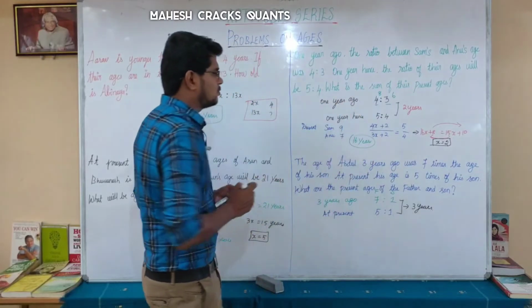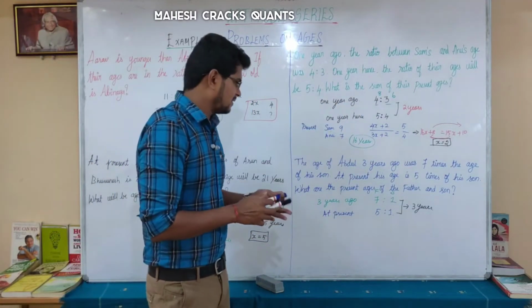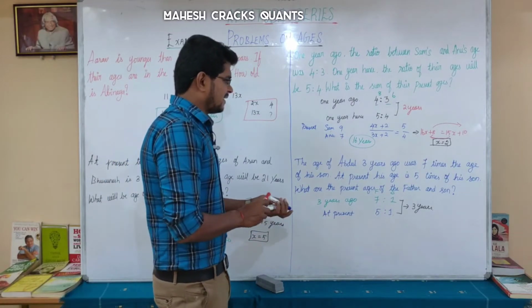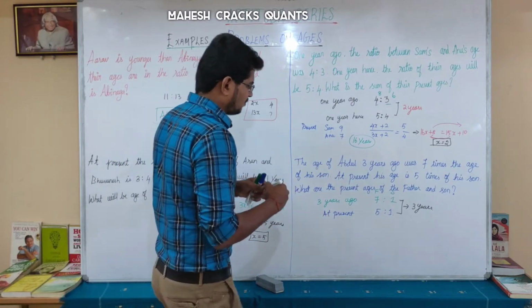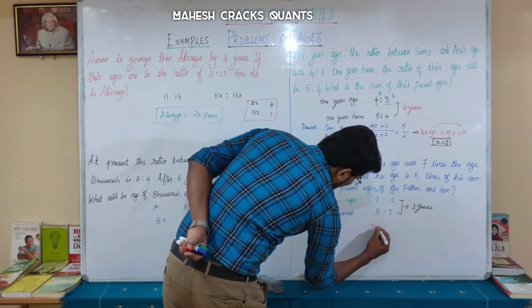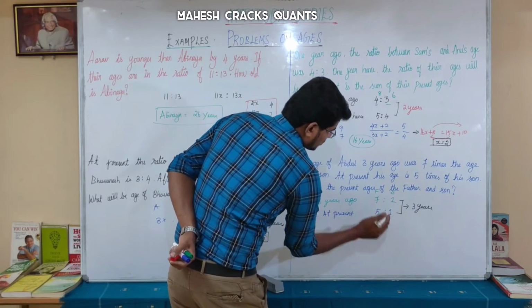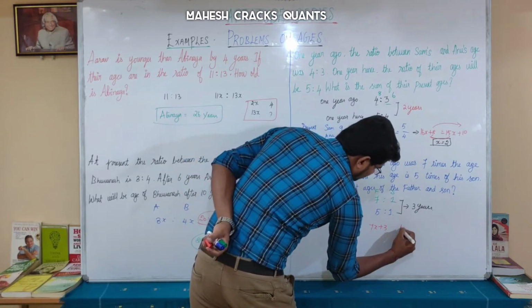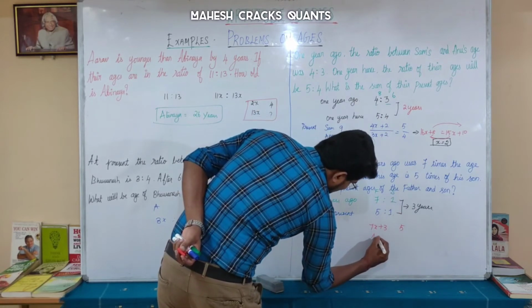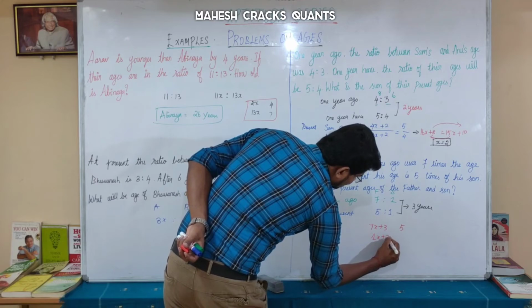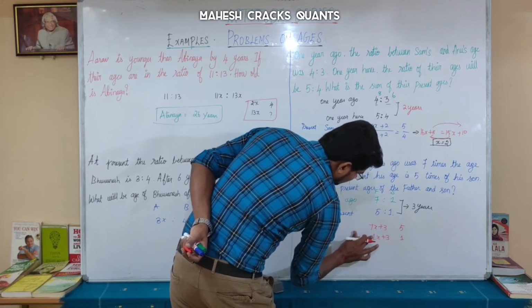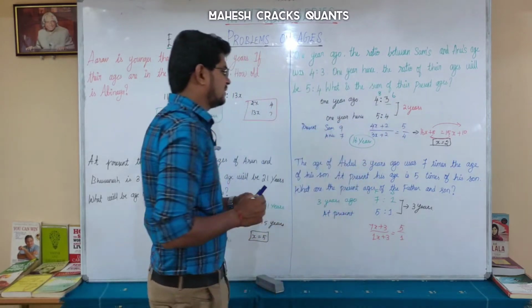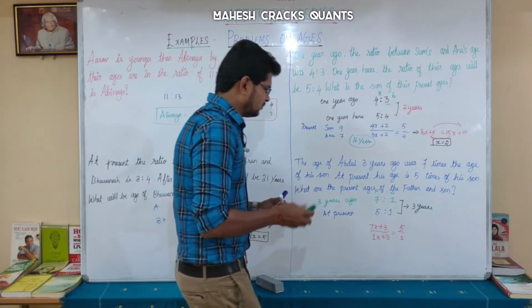So just substitute whatever the things, same as here, you will get 3 years ago's age. So 7x plus 3 will become 5. 7x is the 3 years ago father's age, plus 3 becomes 5. 1x is the son's age 3 years ago, plus 3 which becomes 1. So equate this, you will get the x value. Solve this, what is the x value?